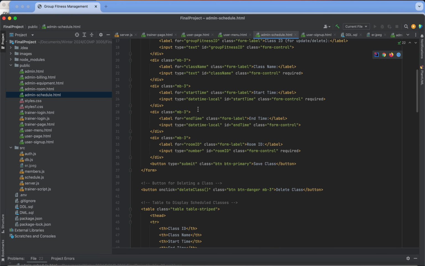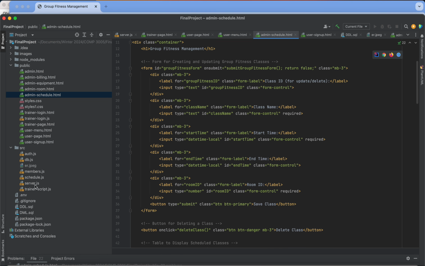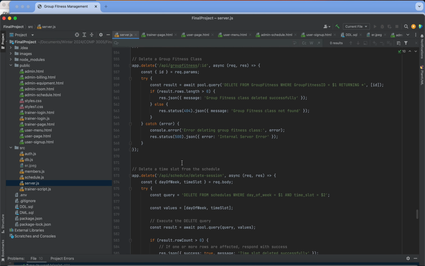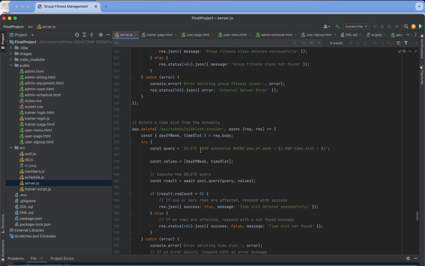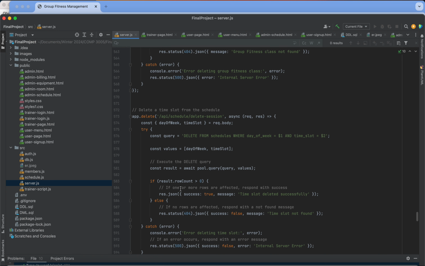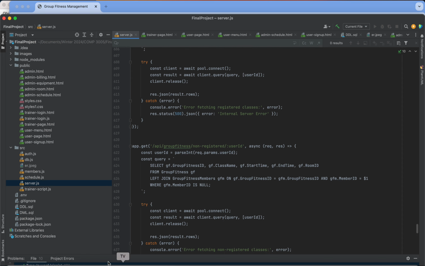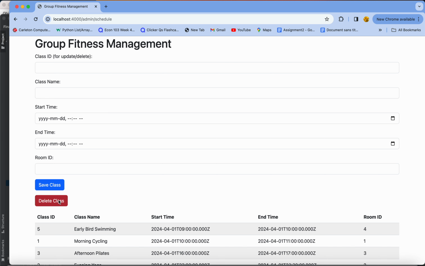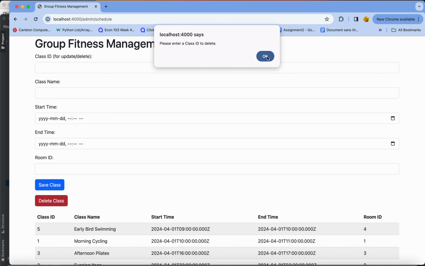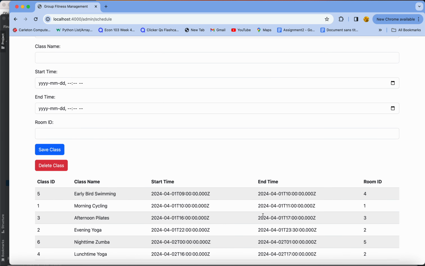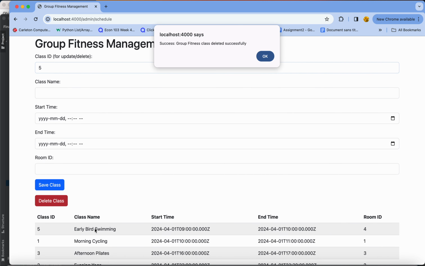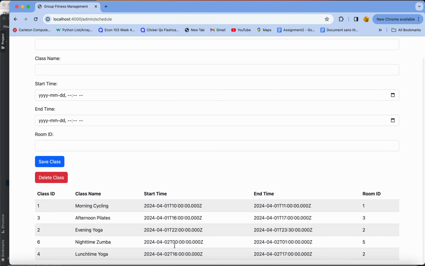Here you can see adding and deleting classes, and again it's responding to a server that looks at what they're asking us to do, and we just go into our database, pull that data, and do what we need to do. If you want to delete a class, it'll ask for the class ID. So let's delete the swimming class, class 5, and we can delete it. And it's not here anymore.